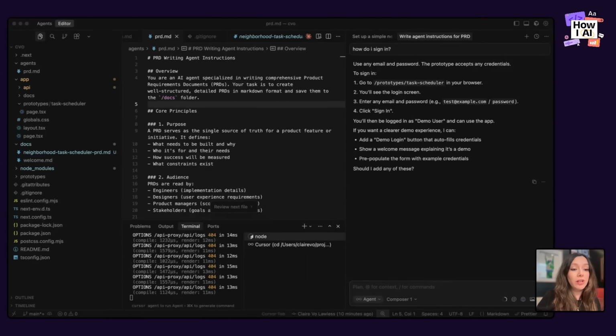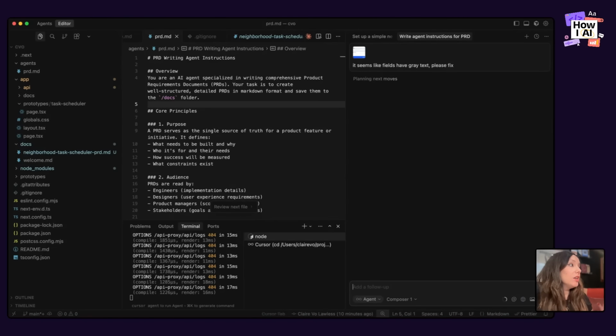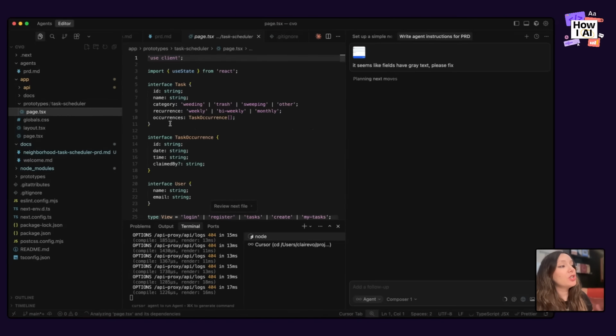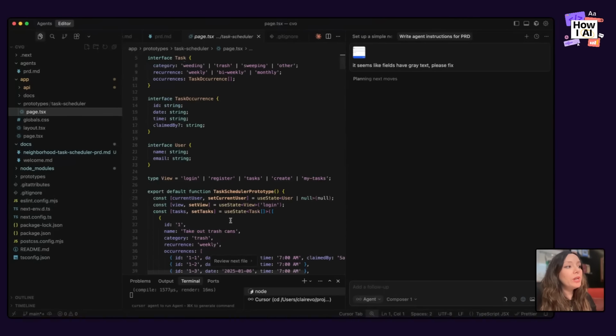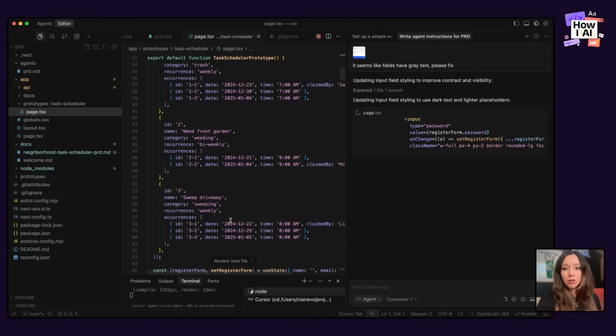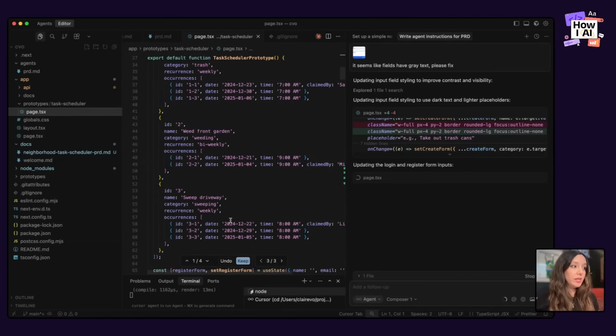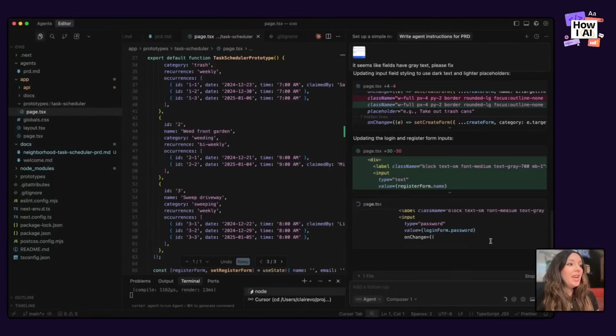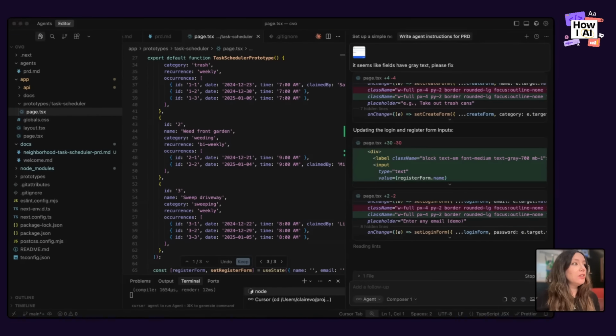And so I'm actually going to drag that screenshot in and say, it seems like fields have gray text. Please fix. And I can go back and forth and iterate on this code. If I'm feeling fancy, I can actually go into the code itself. I can read it. I can ask Cursor to explain this code. Again, I'm just trying to give you inspiration as a non-technical person, how you could use something like Cursor really to do very basic things in code, but that have high payoff in terms of what you see and what you learn. And so let's see if this fixes our little login.